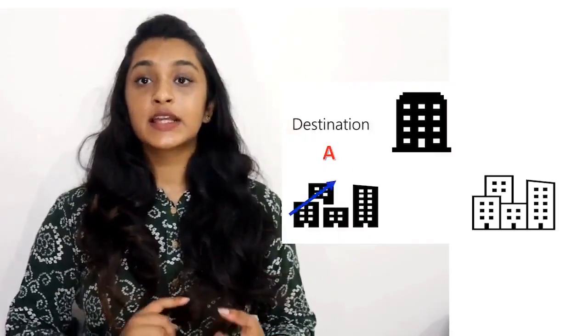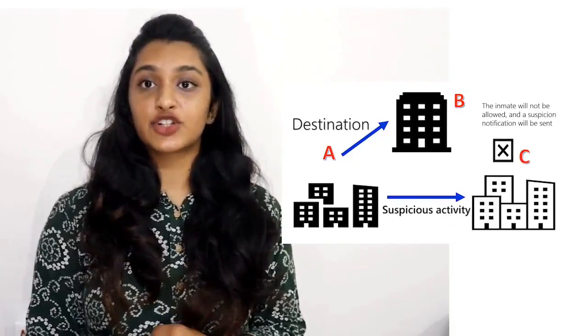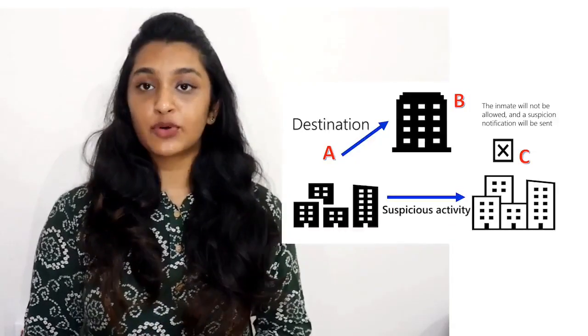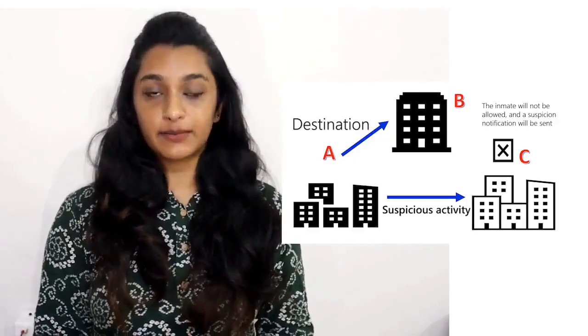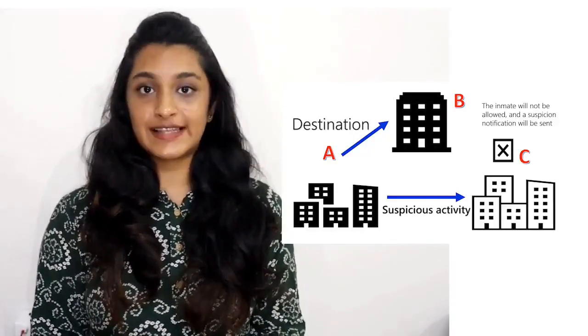In our first case, the prisoner's destination is being set to B, but the prisoner goes to the destination point C, which is not his actual destination place. So at this point, the turnstile in that block will not allow the person to enter into that block and a notification will be sent.